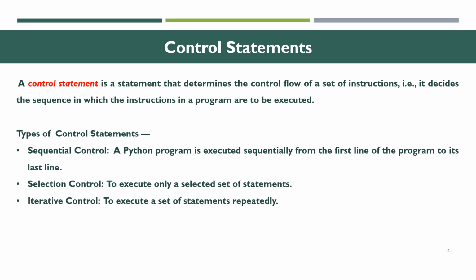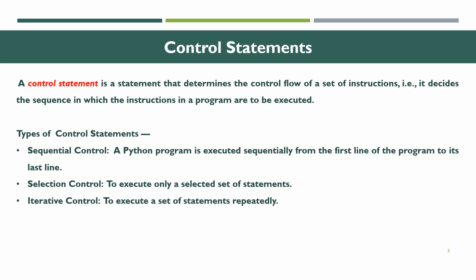Here in the control statements, there are three types of control statement. First one is sequential control, second one is selection control, and third one is iterative control. What do you mean by sequential control? A Python program is executed sequentially, that is, from the first line of the program to the last line.